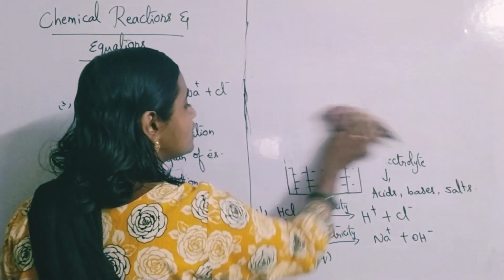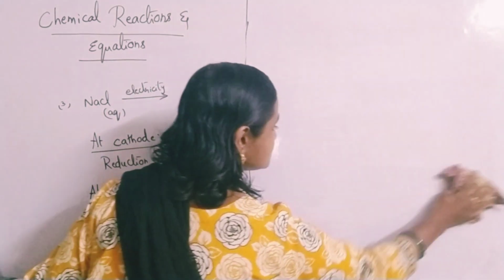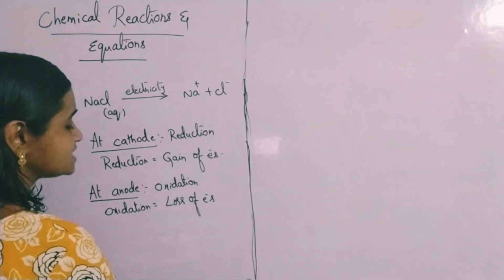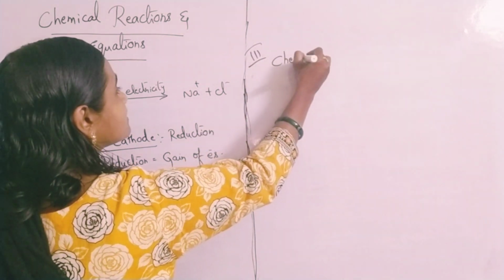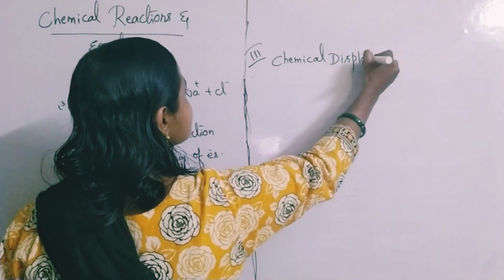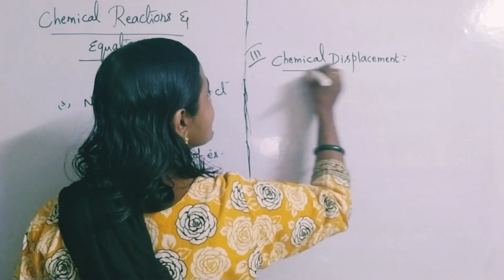And next we'll move on to the third type of reaction, that is displacement reactions. What are displacement reactions? Chemical displacement, in the name itself it is there. So what are chemical displacement reactions?